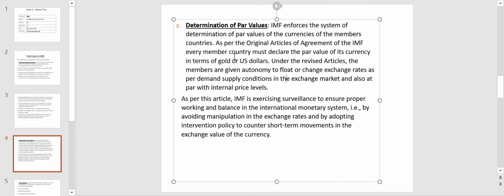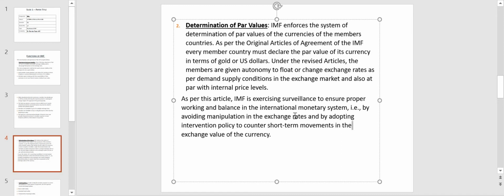Okay, so IMF also will act as a surveillance agency. That is, they always will have a watch to see whether proper working and balance in the international monetary system is happening by avoiding manipulation in exchange rates. They will always have a surveillance watch and see whether all the rules and regulations of IMF are followed and there is no manipulation happening in member countries with regard to exchange rates.